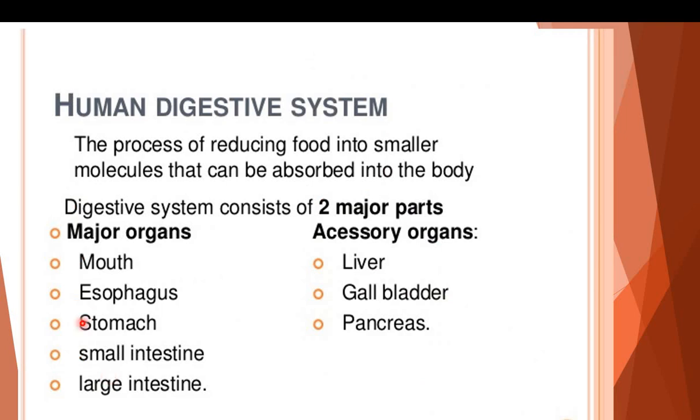Human digestive system. It is the process of reducing food into smaller molecules that can be absorbed into the body. There are two parts of digestive system. Major organs of digestive system are mouth, esophagus, stomach, small intestine, large intestine.